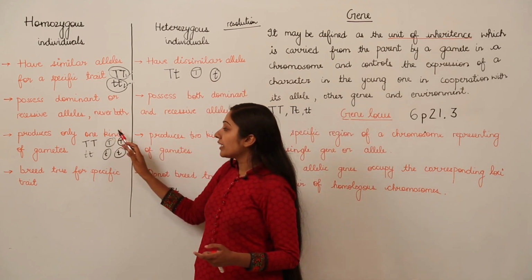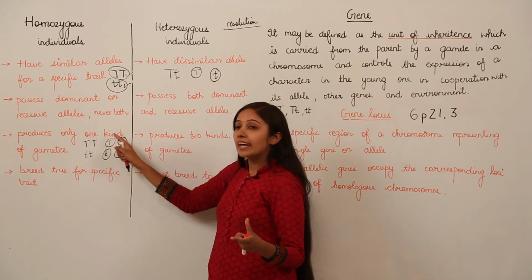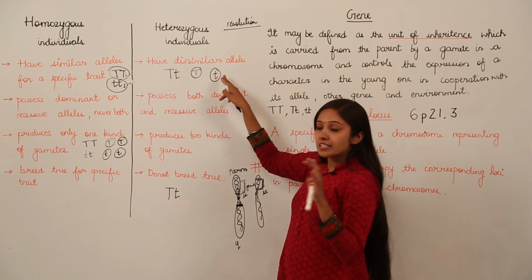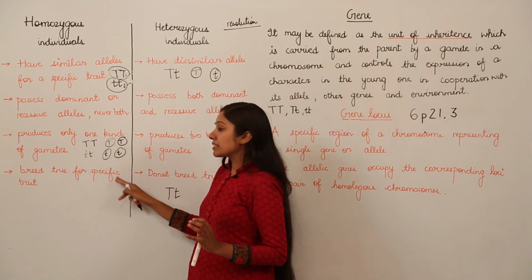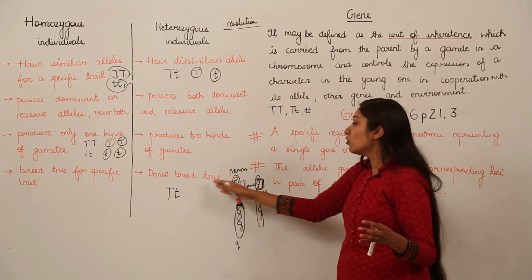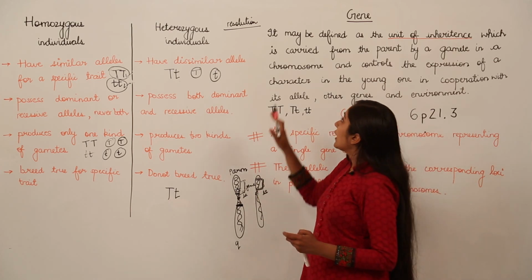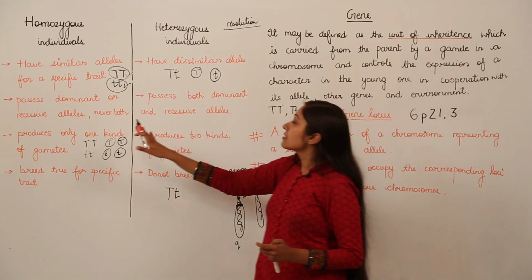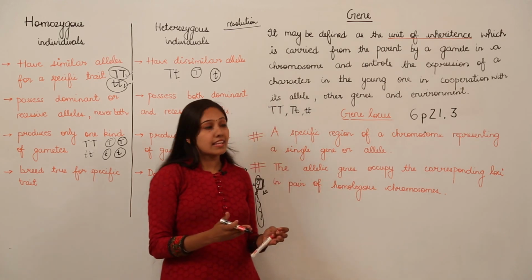Homozygous individuals produce only one kind of gamete. Since they contain similar alleles, they will always produce one kind of gamete. But since heterozygous individuals contain a dominant and a recessive allele, they can produce two kinds of gametes. Homozygous individuals breed true for a specific trait and produce true breeding lines, but heterozygous individuals do not breed true since they contain both alleles. So I hope the gene, the gene locus, and the difference between homozygous and heterozygous individuals are very clear to you, because this forms the basics of the study of genetics and heredity.